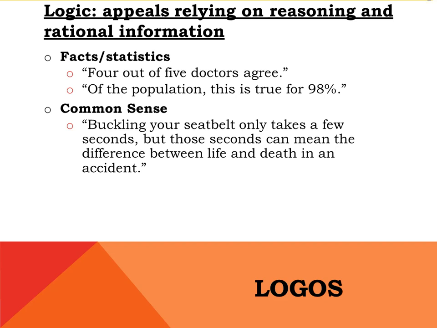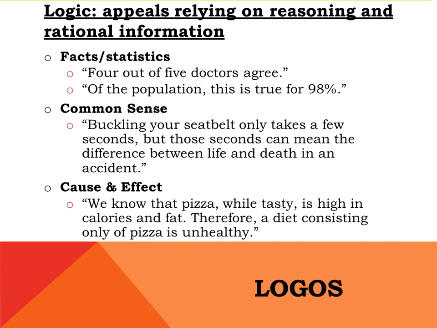The third type of logos appeal is one based in a cause and effect relationship. In this example, the first sentence indicates factual information about pizza, that it is high in calories and fat. The next sentence draws a conclusion that eating only pizza would thus be unhealthy. This is actually an example that's a little bit cause and effect and a little bit common sense. Notice how the conclusion assumes that the reader understands that a diet high in fat and calories is not healthy. That's common enough knowledge for us to make it a fair assumption.